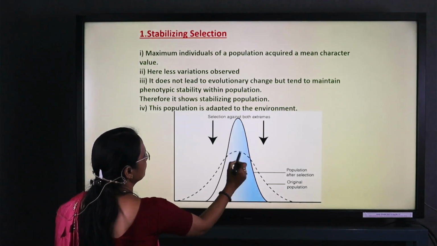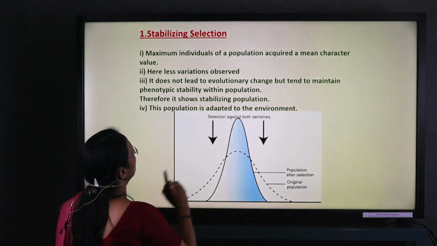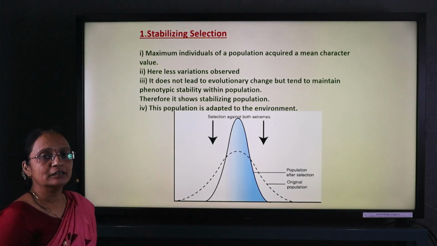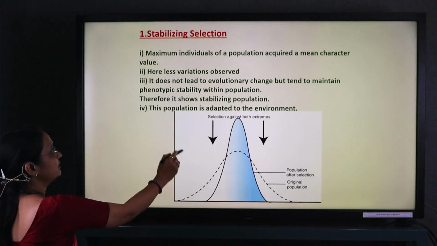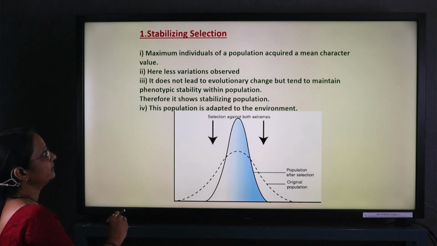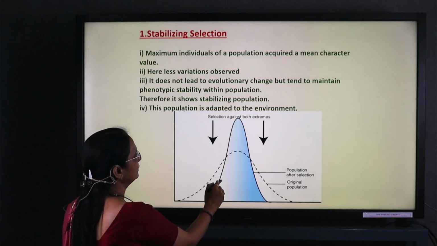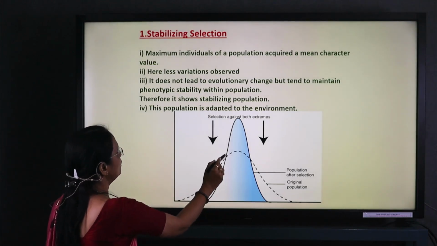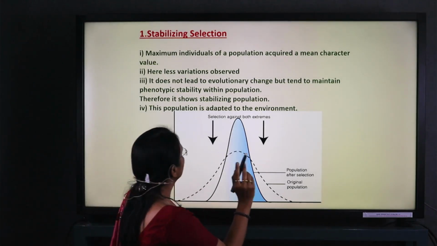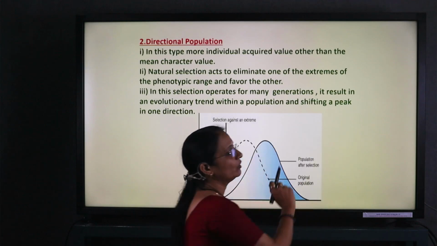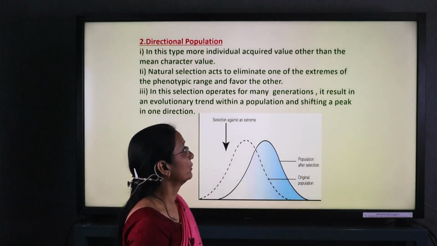This graph shows the constancy in this population. Less variation is observed in the stabilizing population. It does not lead to evolutionary change. The phenotype of the animal remains stable. This population is called the adapted population to the environment.